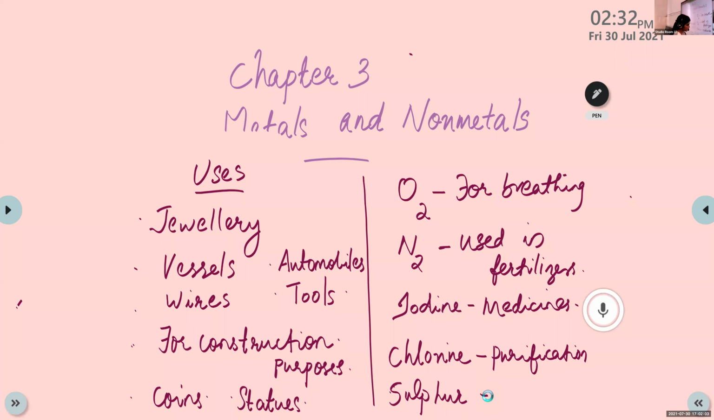Phosphorus comes in the category of non-metal. Potassium is a metal. Okay, sulfur is also used for making such explosives, crackers, etc.